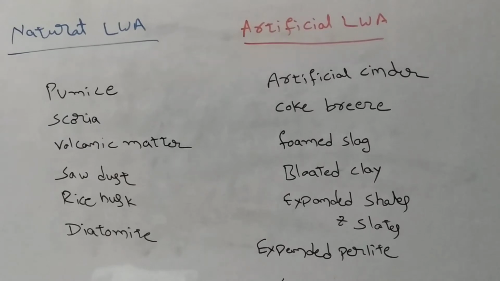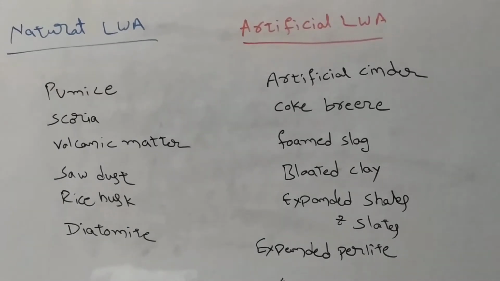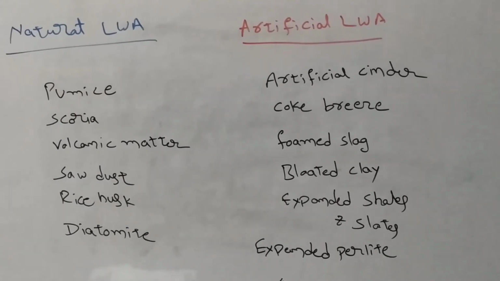By using these also we can make lightweight concrete. If we make lightweight concrete using lightweight aggregate, then that concrete is called lightweight aggregate concrete. And the next one is